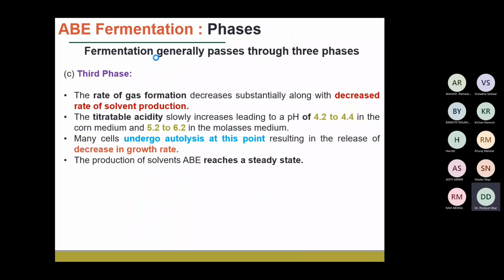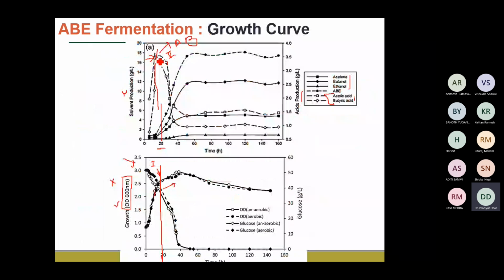And after that, as the acid concentration decreases, at this point we can see a sharp increase in the production of the solvents. So this first top graph shows you the combined values for the acetone, butanol, and ethanol, and the filled diamonds, the filled squares, and the filled circles tell you about the production of the acetone, butanol, and the ethanol.